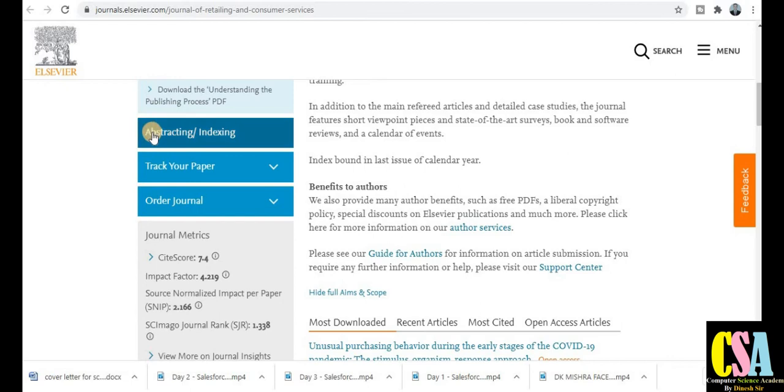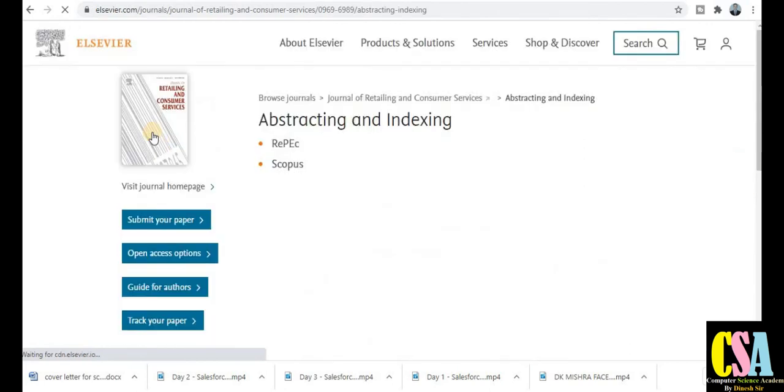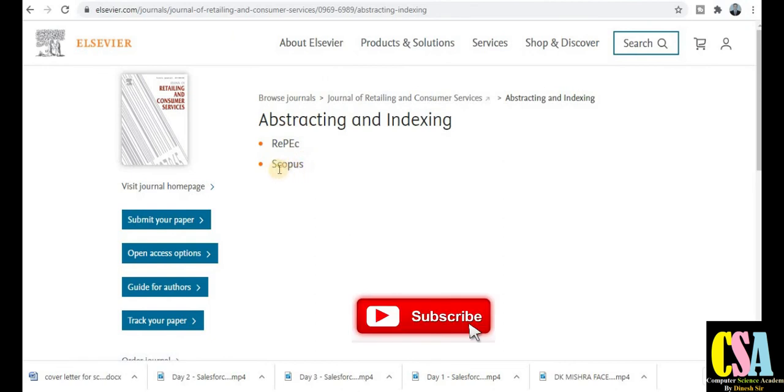Now the most important thing about this journal, how we will check the abstract and indexing. Just click on abstract and indexing to see whether the journal is related to the SCI category, Scopus category and many more indexing. You can see here this journal comes under the category of Scopus. So friends, this is how we can submit our research article in this quality, indexed and authentic platform.